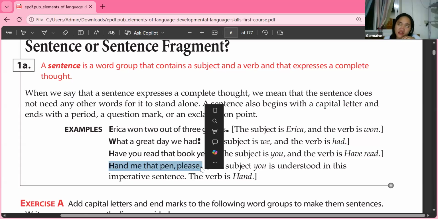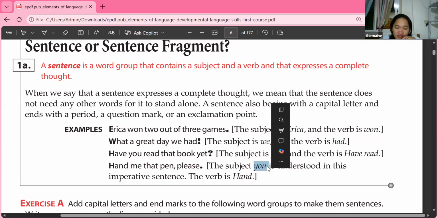For this sentence, our subject is you. Although it is not clearly stated, it is understood that in this imperative sentence the subject is you, and our verb is hand. Not hand referring to our hands, okay?